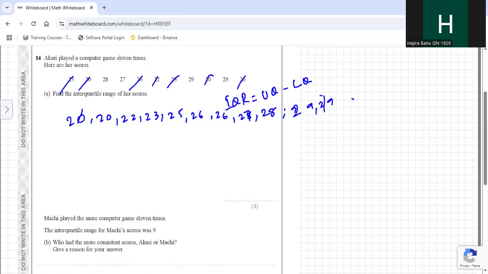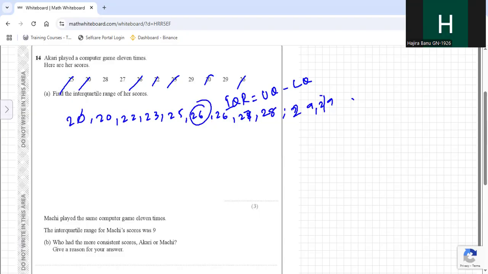we will first divide into two equal halves by finding the median. 1, 2, 3, 4, 5, 6, 7, 8, 9, 10, 11. So I think 5 on this side, 5 on this side. 1, 2, 3, 4, 5. 1, 2, 3, 4, 5. So 26 is the median.